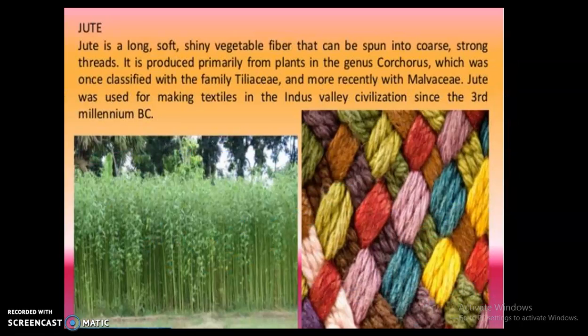So next comes one more type of plant fiber, that is jute. Jute is a long, soft, shiny vegetable fiber that can be spun into coarse, strong threads. It is produced primarily from plants in the genus Corchorus, which was once classified with the family Tiliaceae and more recently with the Malvaceae. Jute was used for making textiles in the Indus Valley civilization since the 3rd millennium BC.